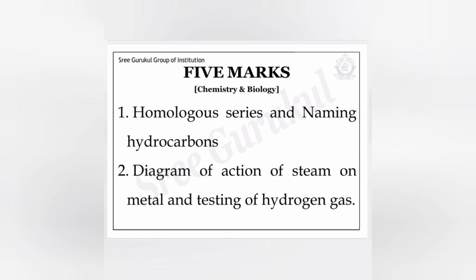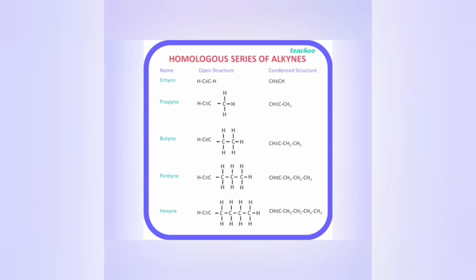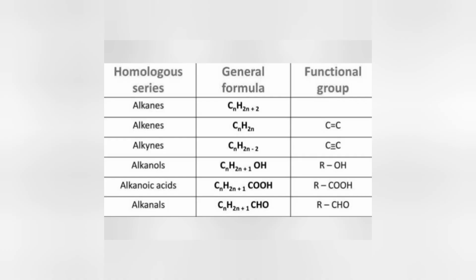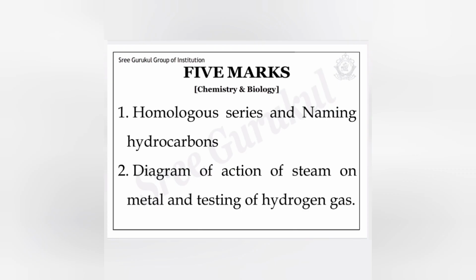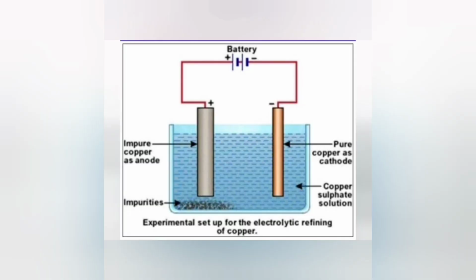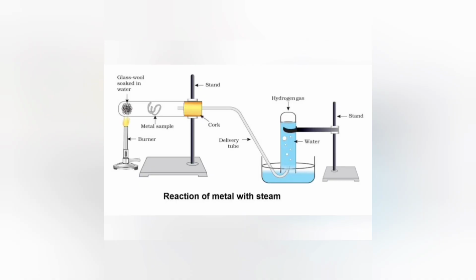Next, in chemistry, the most frequently asked area is from the lesson Carbon and its Compounds. Naming of hydrocarbons, finding the molecular formula and also writing the structural formula. Like this, they may ask sub questions A, B, C, D like that. One more 5 marks question we can expect from the lesson Metals and Non-metals, like electrolytic refining of copper. Along with the diagram, they may ask sub questions.